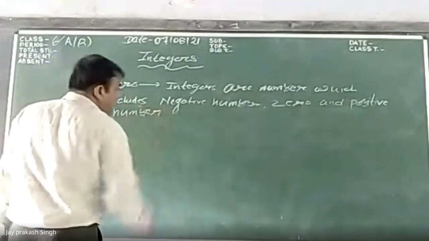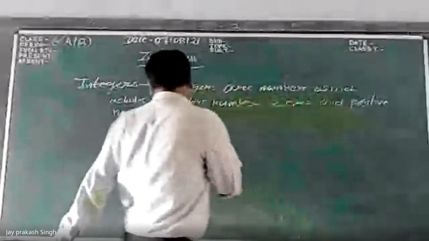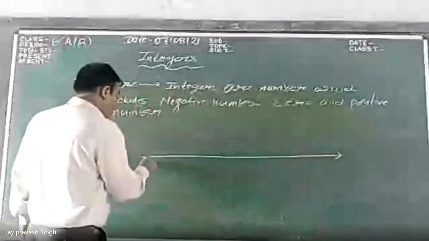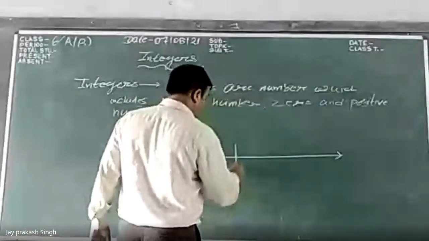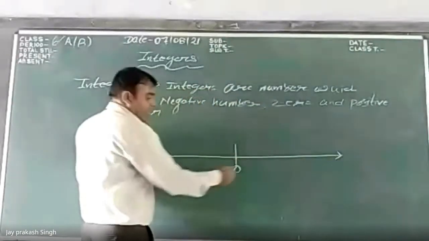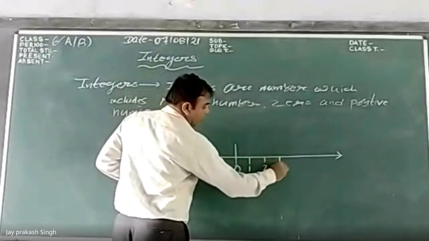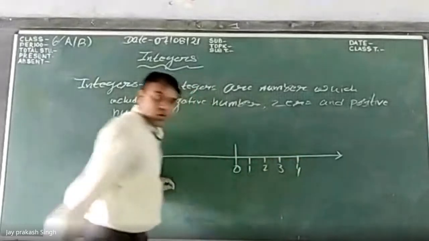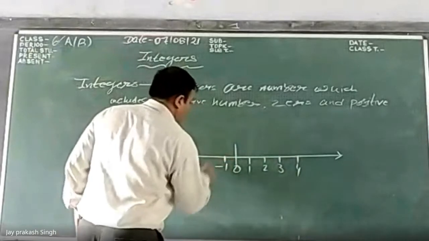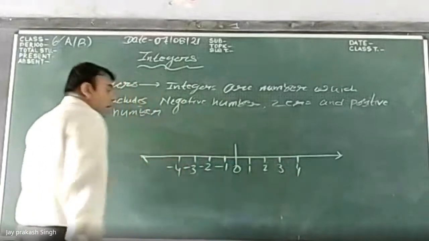On the number line, we can show the integers. As you know, the number line: let the line be drawn in this way, and from the middle we indicate 0. On the right-hand side of 0 we have positive 1, 2, 3, 4, and on the left side of 0 we indicate -1, -2, -3, -4, up to infinity.